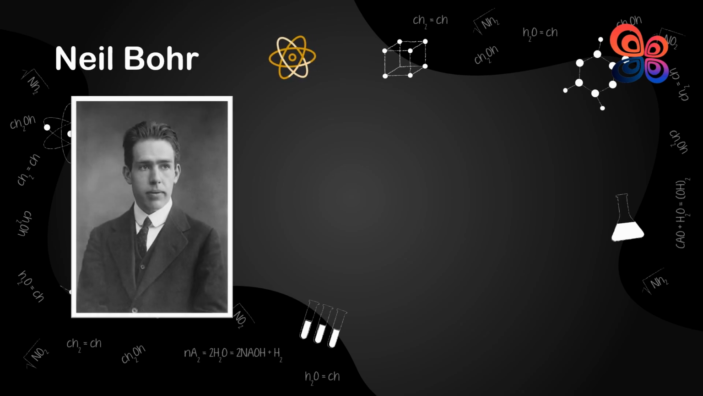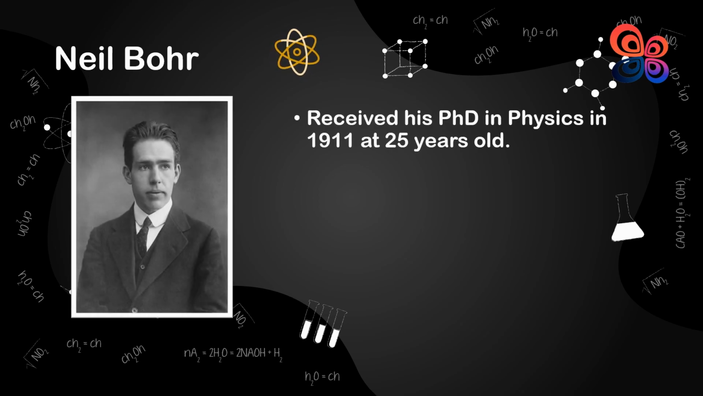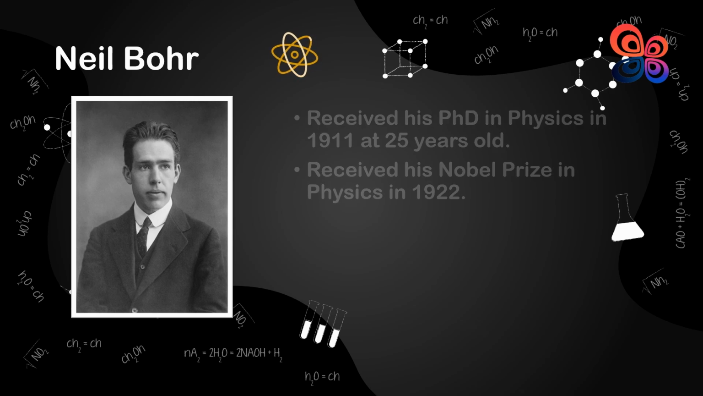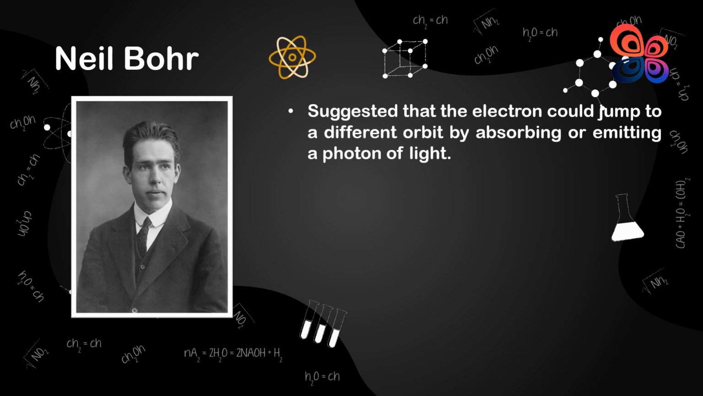Niels Bohr obtained his Ph.D. in physics in 1911 at the age of 25. In 1922, he was also awarded the Physics Nobel Prize. He was of the opinion that the atom may be visualized as a tiny positive nucleus, with electrons revolving around it in a manner similar to how the planets orbit the Sun.